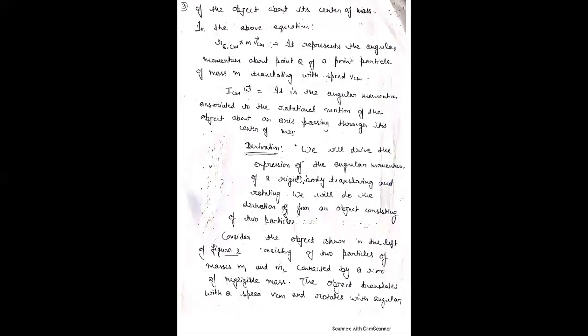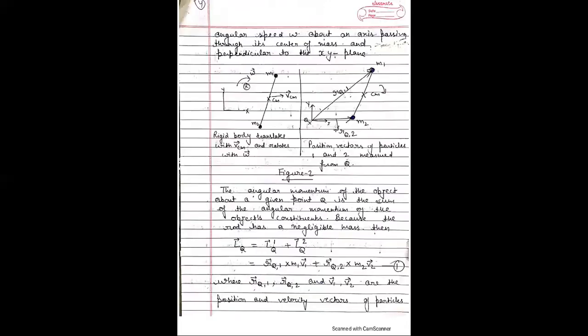Let us consider a rigid body translating and rotating. We consider an object consisting of two parts: two particles whose masses are m1 and m2, connected by a rod, and the center of mass is represented here by the center of mass.